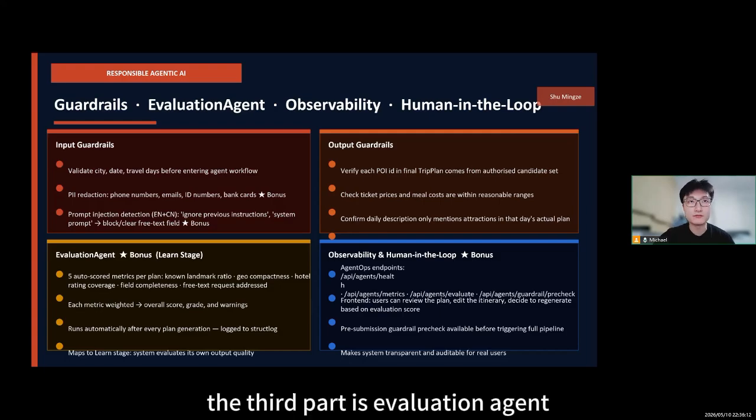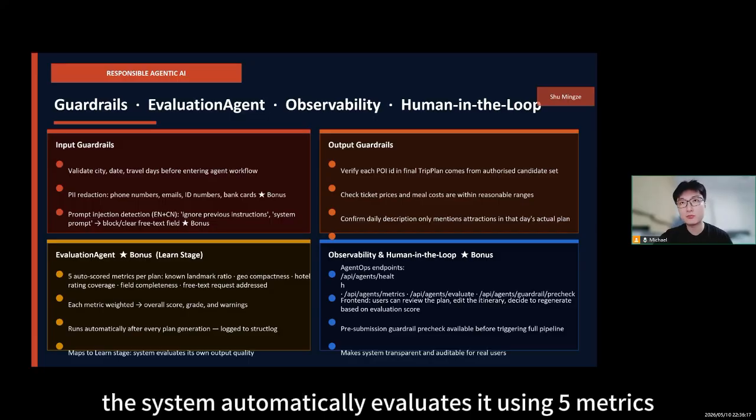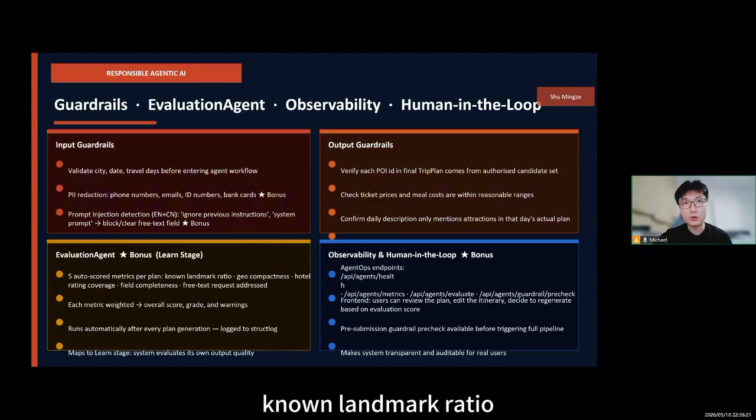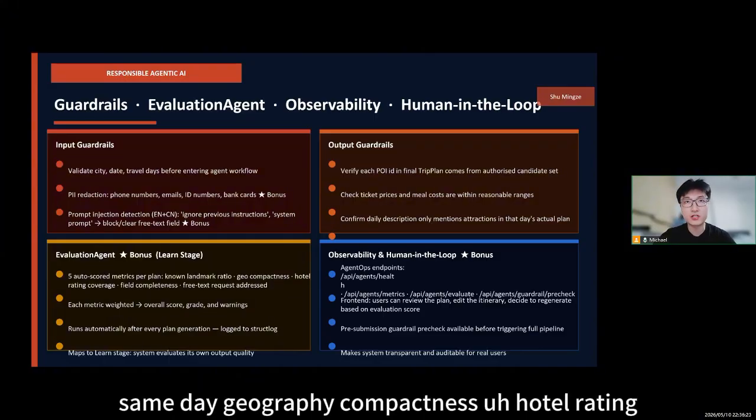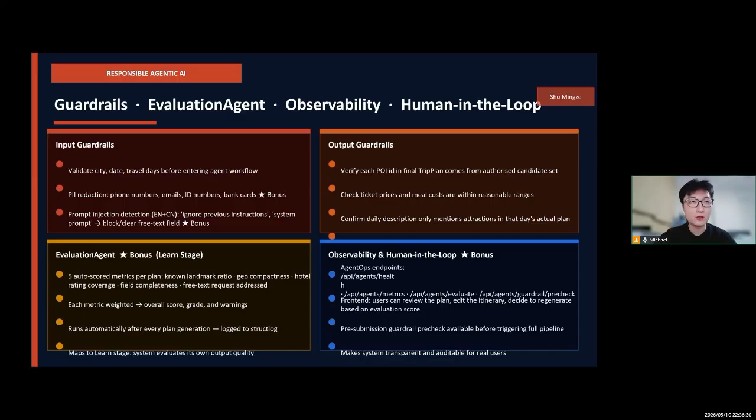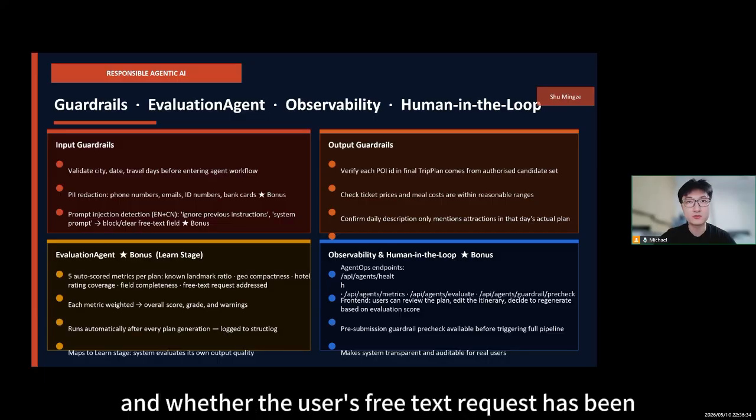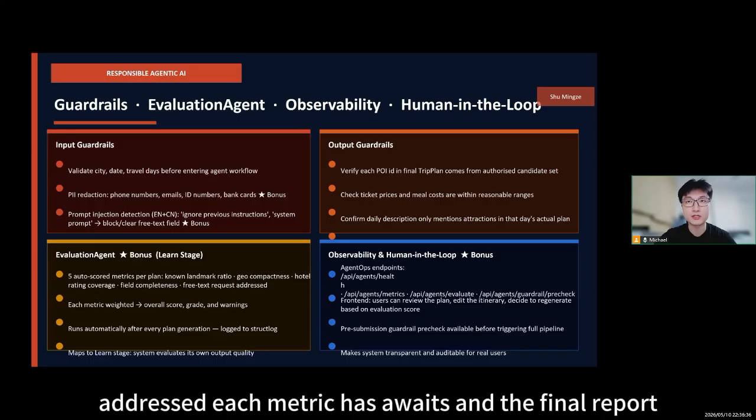The third part is the evaluation agent. After a plan is generated, the system automatically evaluates it using metrics: known landmark ratio, same-day geography compactness, hotel rating coverage, attraction field completeness, and whether the user's free text request has been addressed.